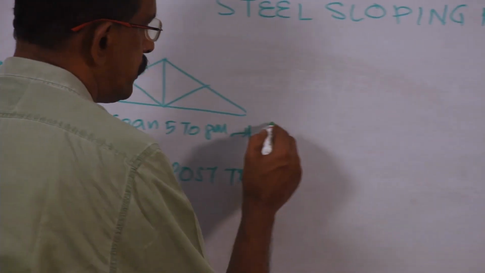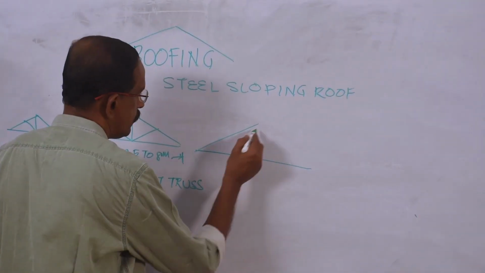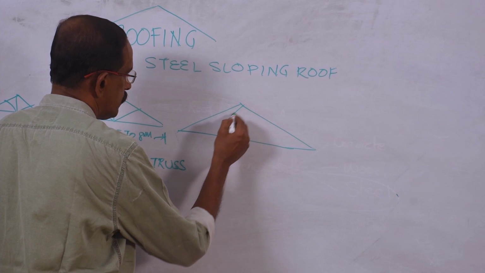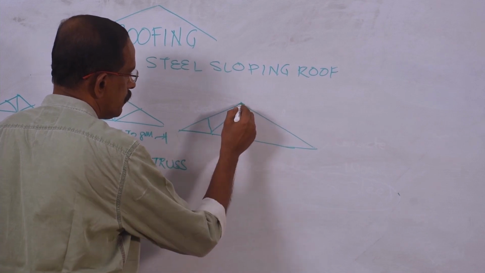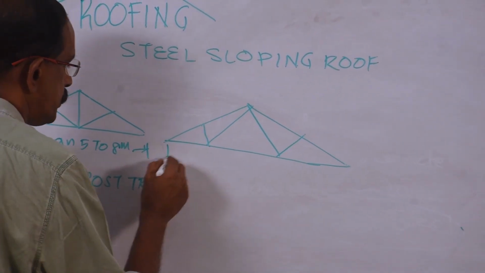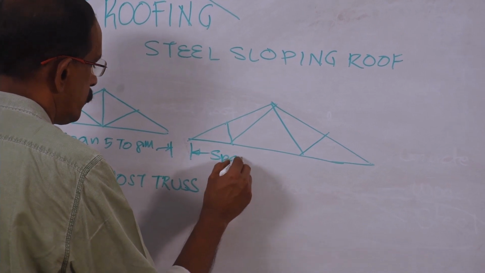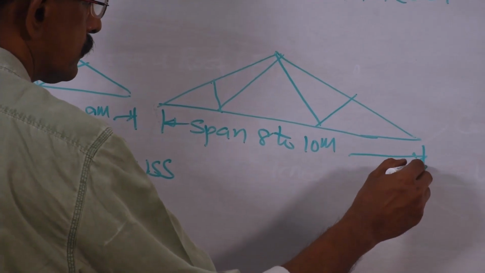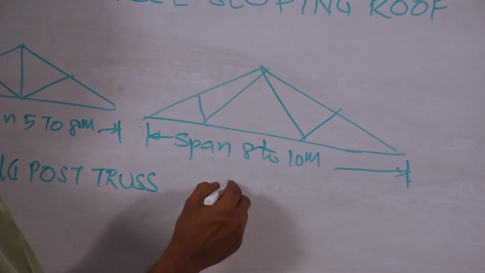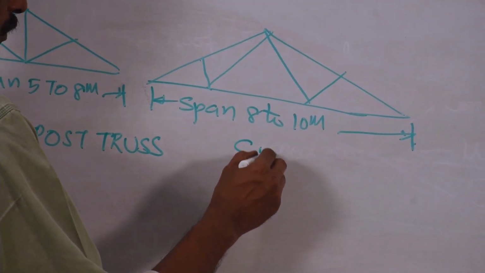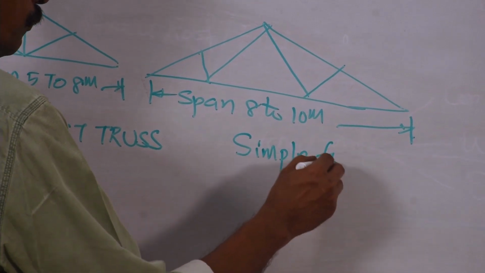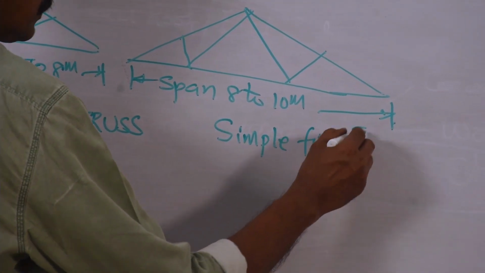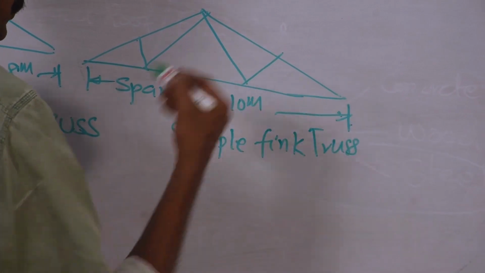Now another shape, which can be used for a span of 8 to 10 meters. And this truss is called simple fink truss.